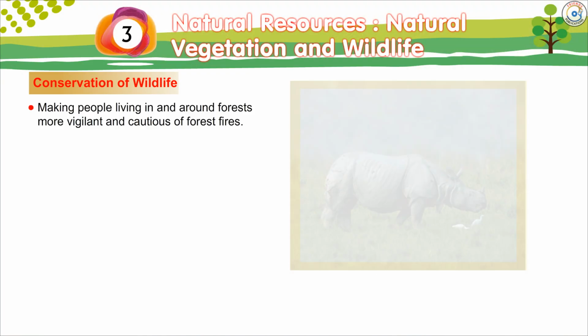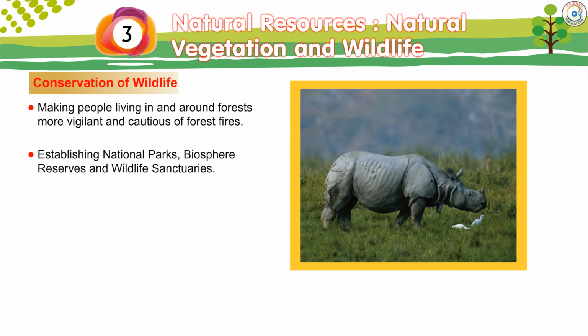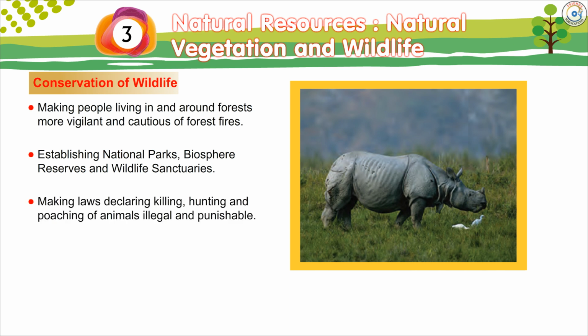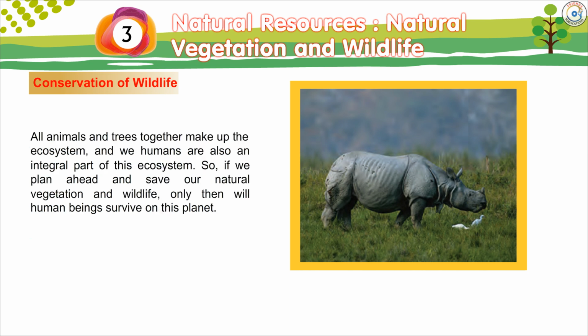Other ways include making people living in and around forests more vigilant and cautious of forest fires, establishing national parks, biosphere reserves, and wildlife sanctuaries, making laws declaring killing, hunting, and poaching of animals illegal and punishable, putting a ban on trading of articles made from animal body parts like skin, fur, feather, bone, teeth, etc.